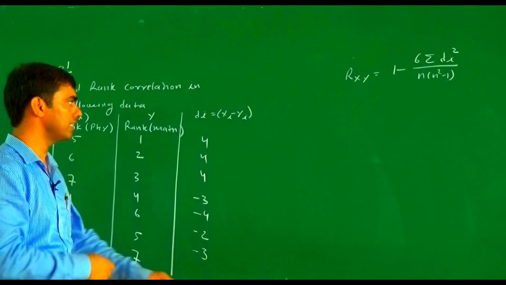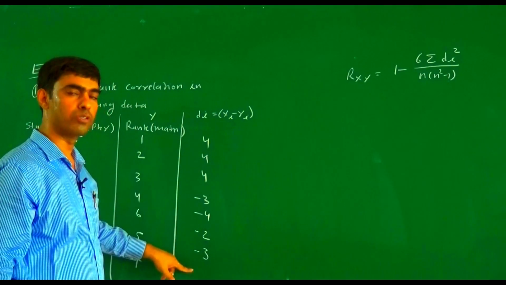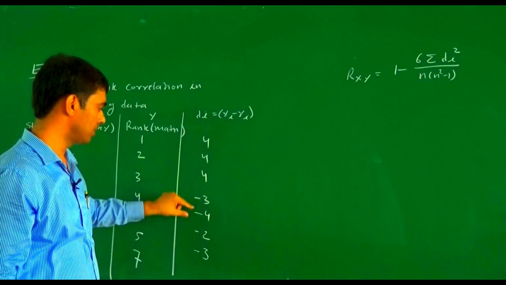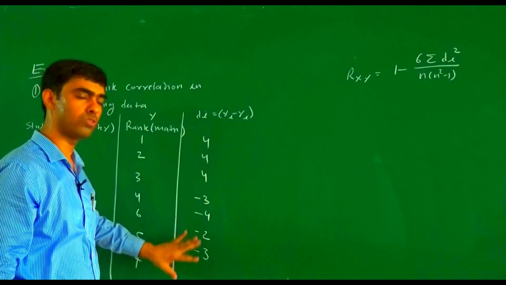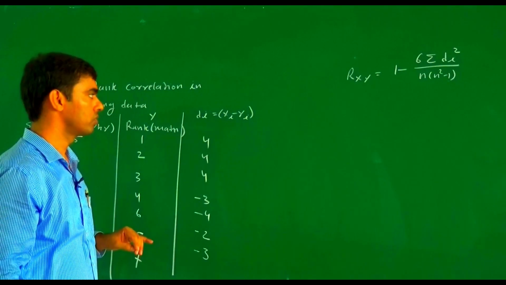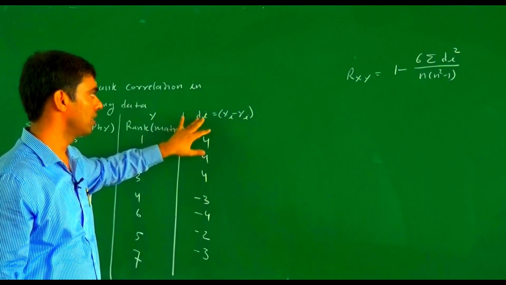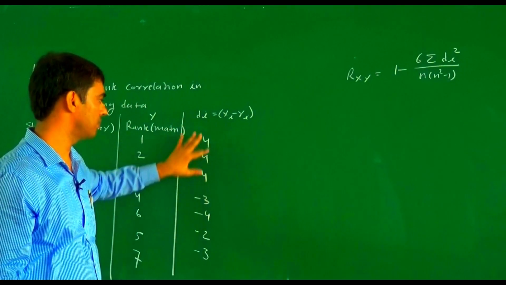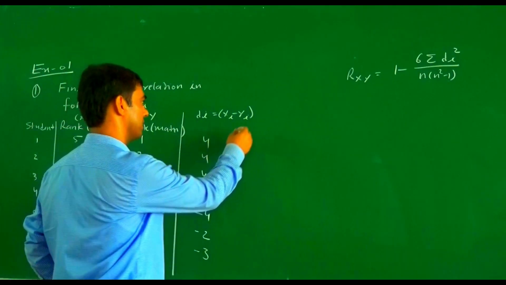For verification you may check this: the sum of these should equal 0. This is 12, this is 7, 9, 3, 12. So plus 12 minus 12 equals 0. So when you solve any numerical problem of rank correlation, you may check your calculation. If the sum equals 0, then the calculation is correct.